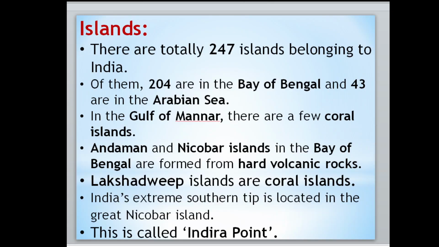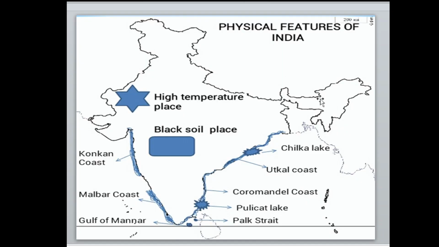In India, a total of 247 islands are there. Islands, with the s silent. In that, 204 are in the Bay of Bengal, this side. And the remaining 43 are in the Arabian Sea.